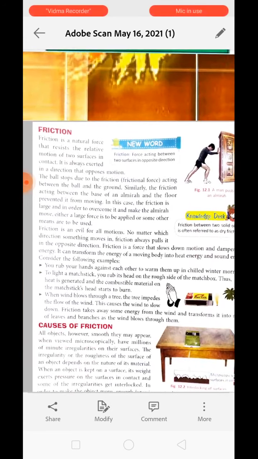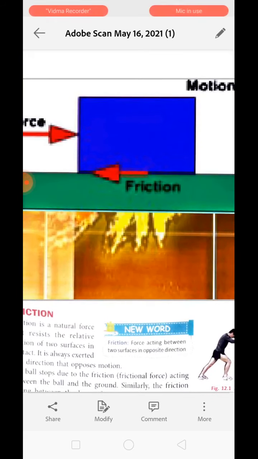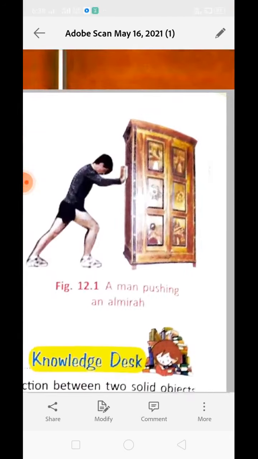Now see over here, friction. As I have told you, it is a natural force that resists the relative motion of two surfaces. When the two surfaces are in motion, it will act in the opposite direction. It is always causing the rolling object or moving object to stop. For example, you can see a person pushing an almirah. The floor is preventing it from moving, whereas the force applied by the person causes the almirah to move. So friction is acting in the opposite direction to that in which the person is pushing the almirah.